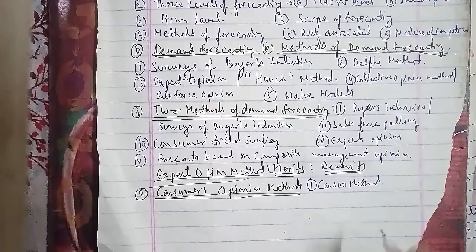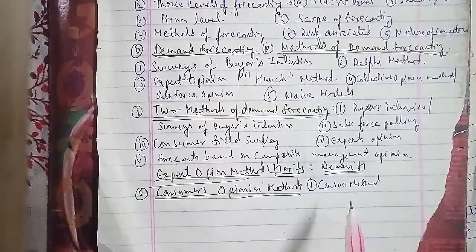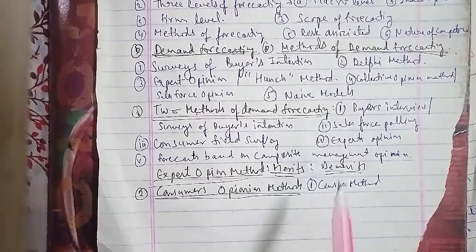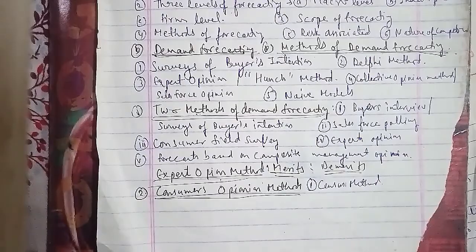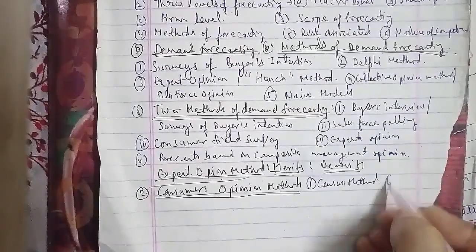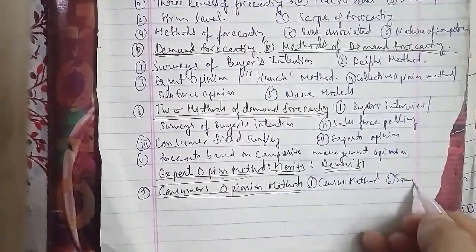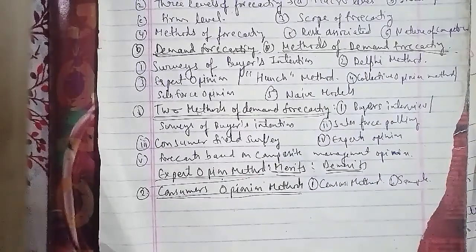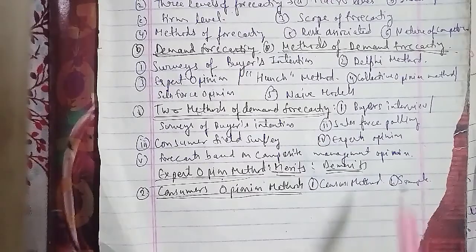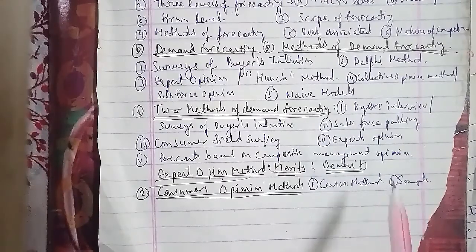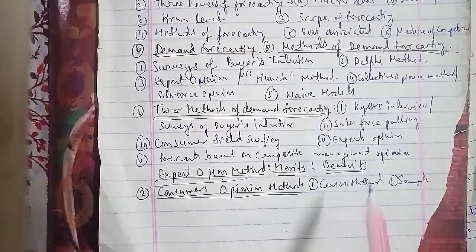The sample method involves a survey of only representative samples of buyers. Sampling reduces the cost of the survey without affecting the validity of the data. However, care should be taken that the sample is representative of the universe as well. Here we'll talk about the merits as well as the demerits of the consumer opinion method. So we have as follows,